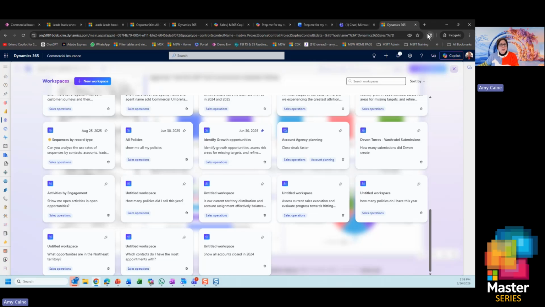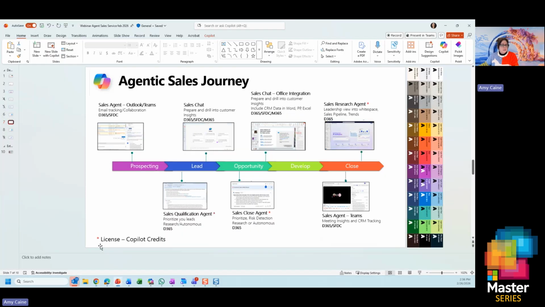So that, I know, was very quick. Appreciate everybody's attention. I haven't been able to monitor the chat, but just to sum it up, we took an agentic sales journey. Everything you saw is working today and can be turned on tomorrow. There were no futures in here. Again, we have a really great roadmap, and we're happy to go over it with you. We started in our prospecting stage, got all the way to close, and were able to use our agents very powerfully along that agentic journey.